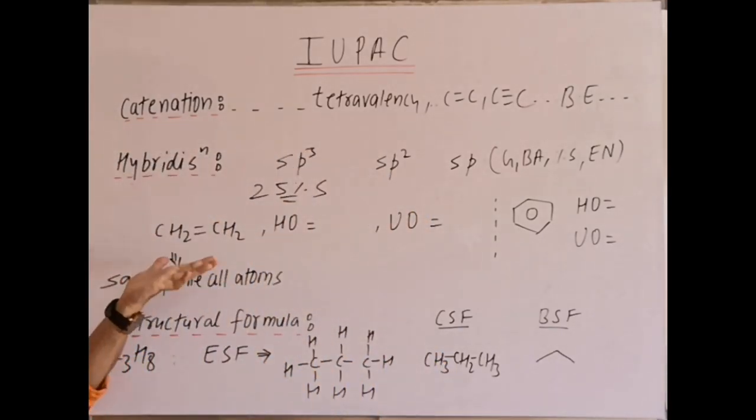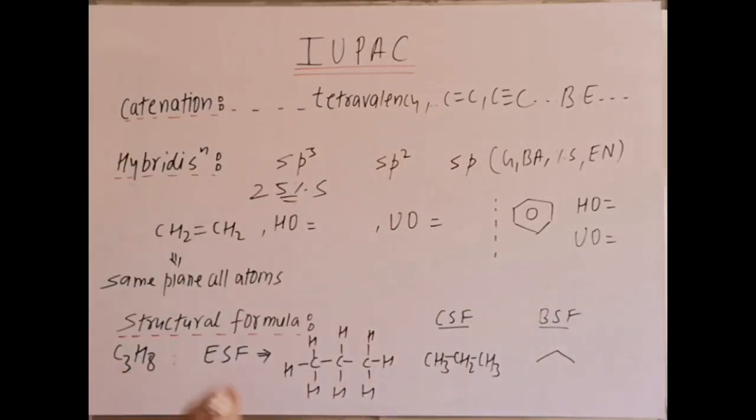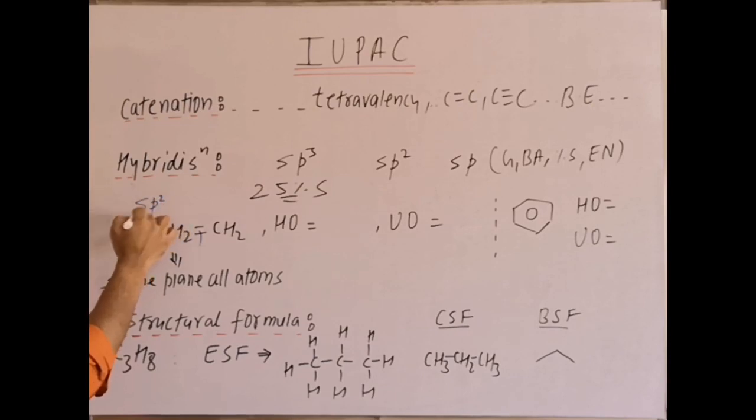Then one basic example, CH2 double bond CH2. In this example, this carbon is forming how many sigma bonds? It is forming 3 sigma bonds and 1 pi bond. Here you can see 2 hydrogens are there, and 1 carbon, so 3 sigma bonds with this carbon and 1 pi bond. And in hybridization we only count sigma bonds, not pi bonds. So here this carbon is sp2 hybridized.